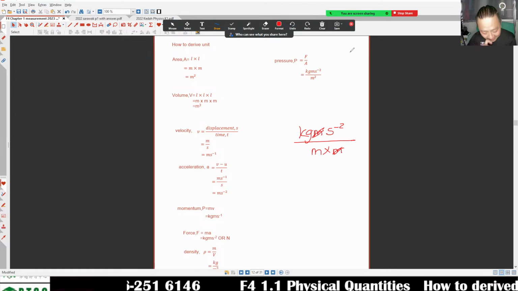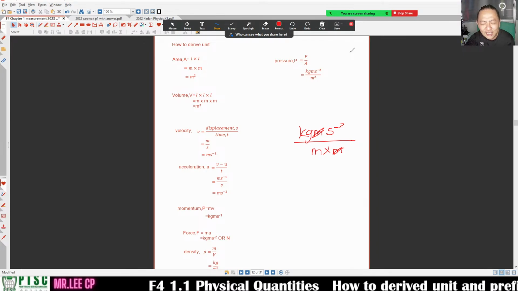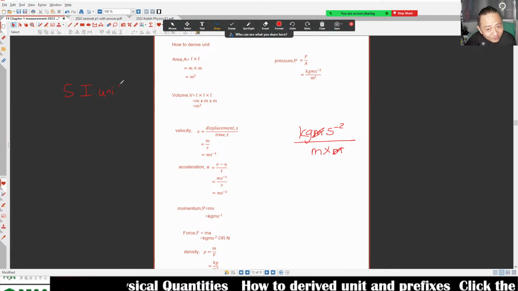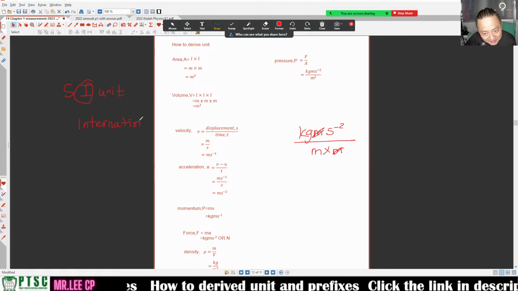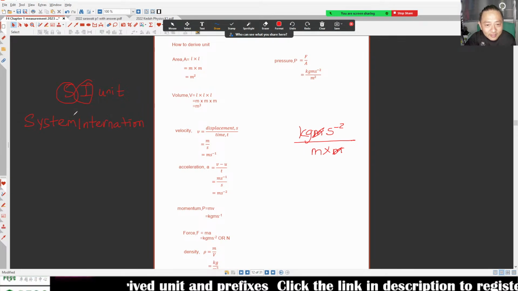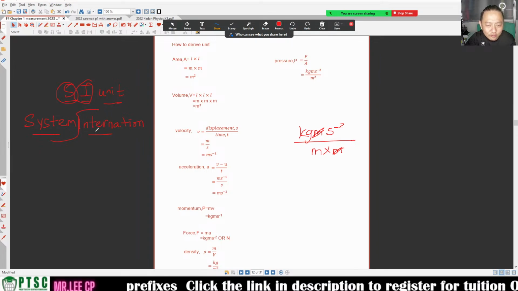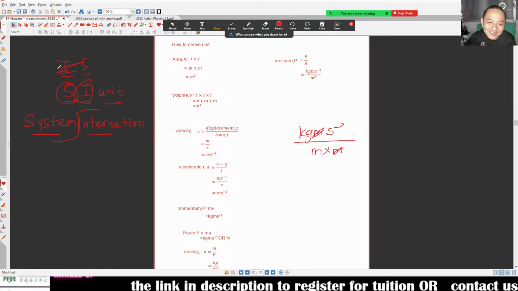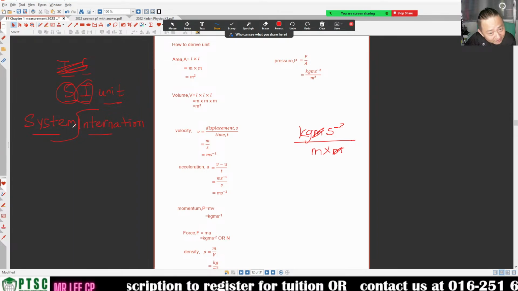Oh yeah, last week one student messaged me, asking, teacher, what is meant by SI? You keep on saying SI unit. SI stands for international system. It is called the international system of units. I don't know why they call it SI unit and not IS unit. Because IS is terrorist, right? Just joking. So it is called SI unit because it is the international system of units.